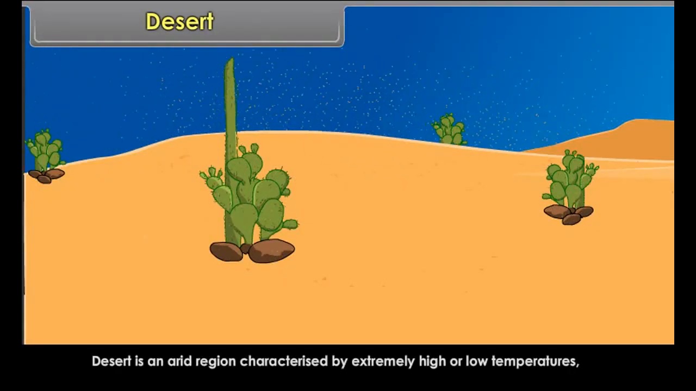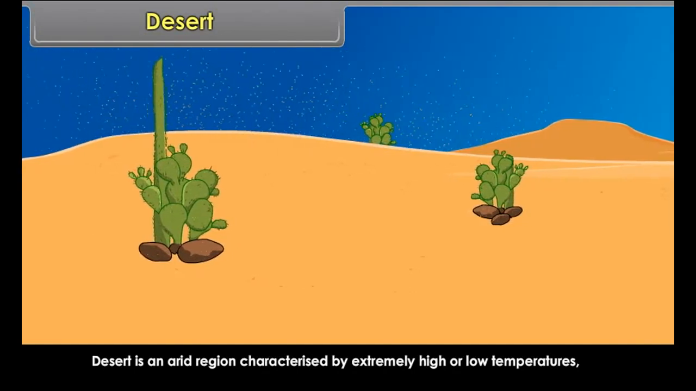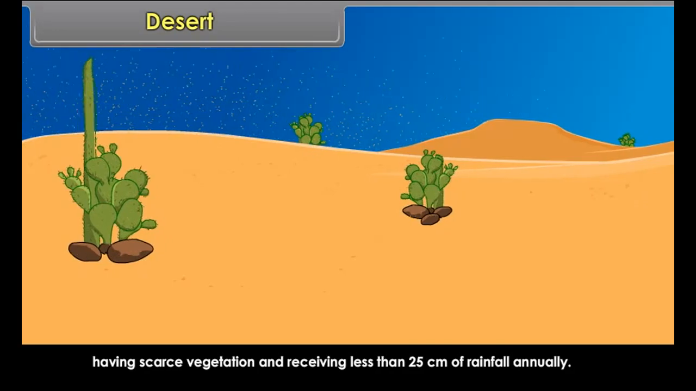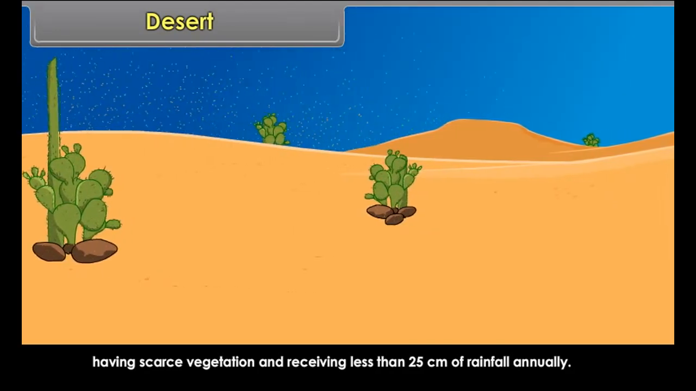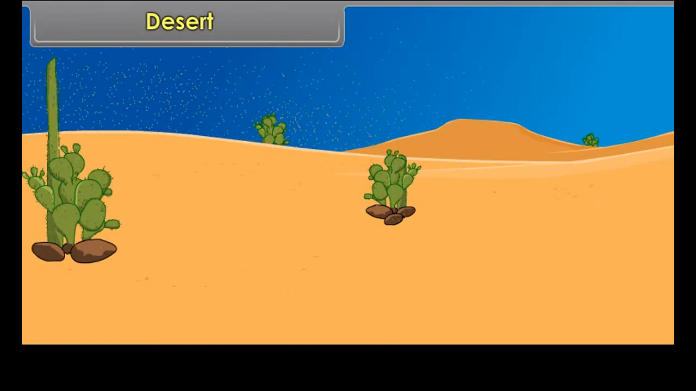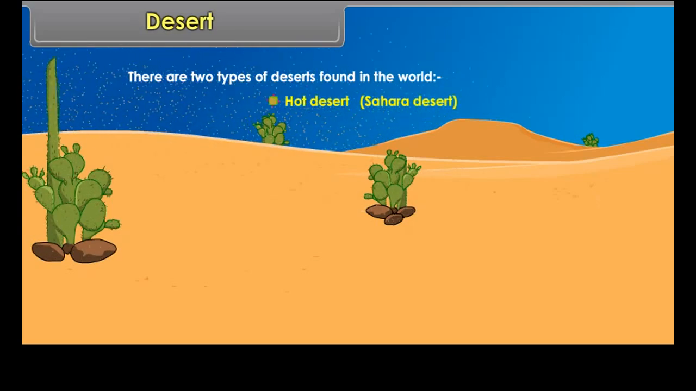Desert. A desert is an arid region characterized by extremely high or low temperatures, with scarce vegetation, receiving less than 25 centimeters of rainfall annually. There are two types of deserts found in the world: hot desert, the Sahara Desert, and cold desert, Ladakh.